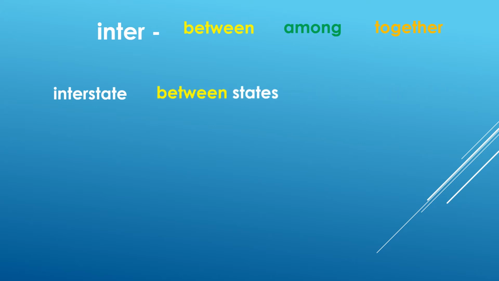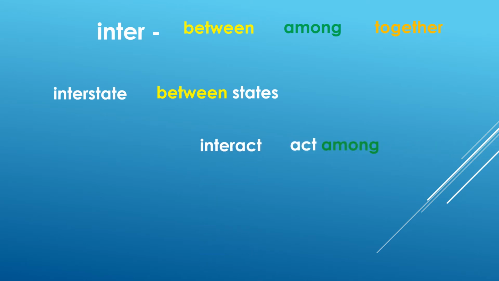The next one is inter. There's several meanings here. Can be between, among, or together. So there's several ways this one can be used. So when we talk about the interstate, we're talking about roads or highways. So the interstate itself is a road that goes between the states.